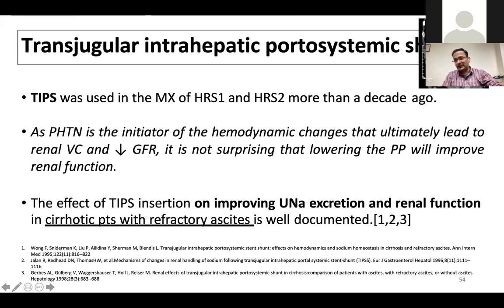So the cardiac workup and renal clearance are important prior to subjecting the patient to TIPS. But otherwise, it is very useful in some patients in whom it works magically. Some patients do have very good long-term survival. We have many patients who are in follow-up for more than a couple of years or 3 years. But still, TIPS is not a definitive treatment. The patient may still require a transplant after TIPS.